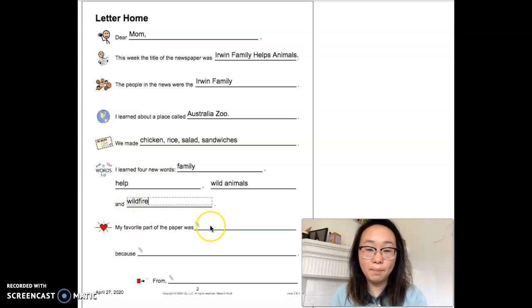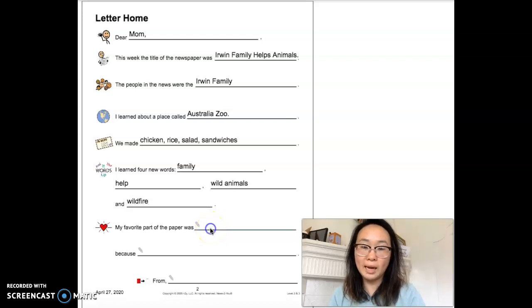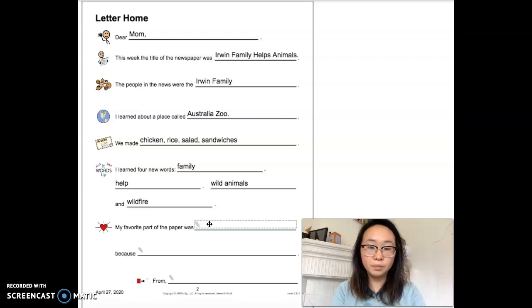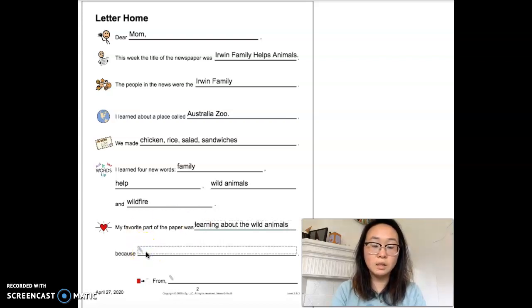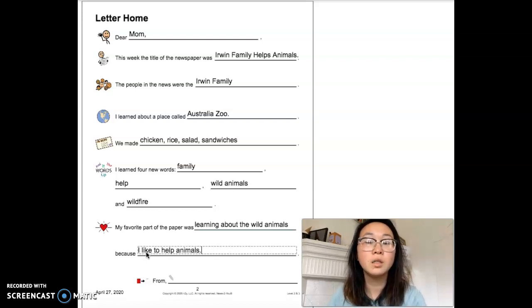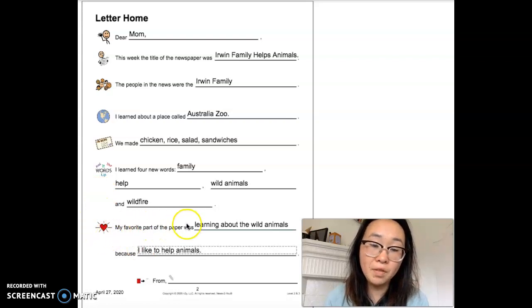My favorite part of the paper was, and so everyone can be a little different on this one. I'm going to write, my favorite part of the paper was learning about the wild animals because I like to help animals. So my favorite part of the paper was learning about the wild animals because I like to help animals.